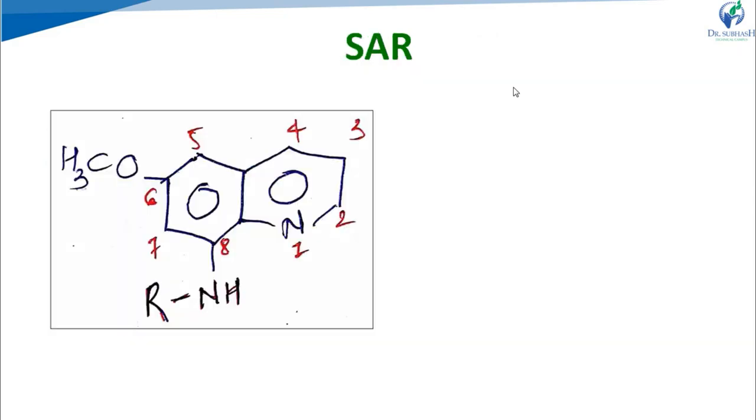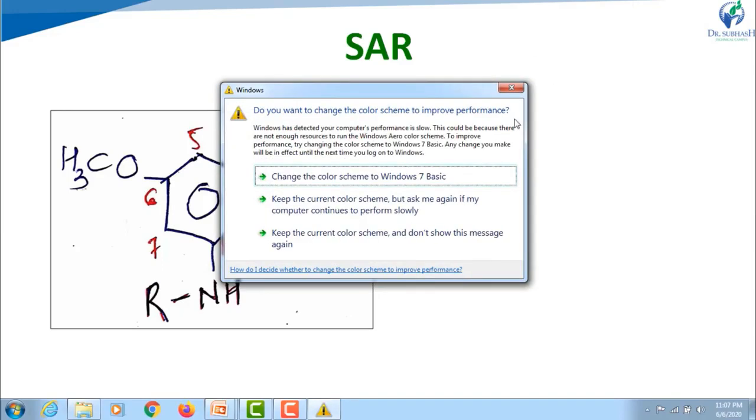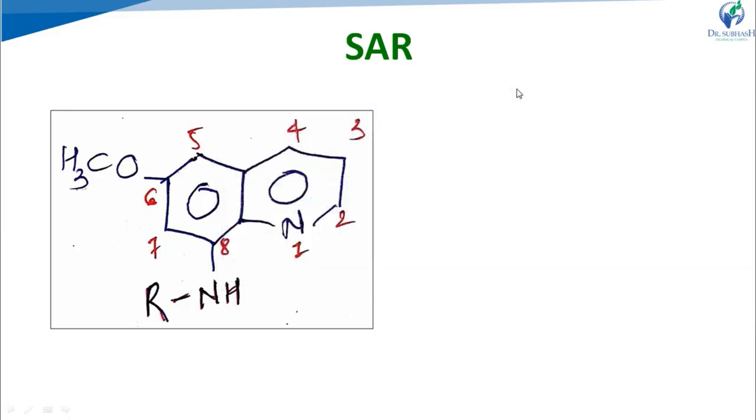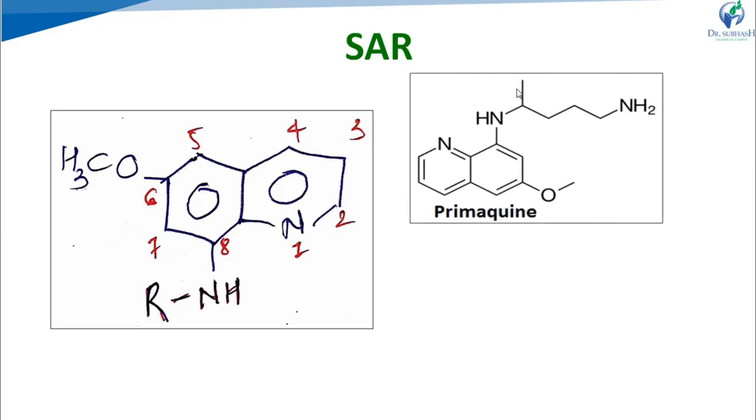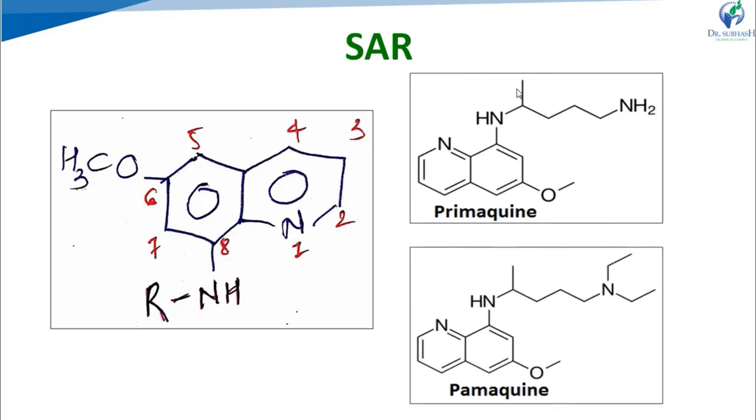Now, some points related to SAR, structure activity relationship, of the 8-aminoquinolines. See the basic structure of 8-aminoquinoline. Right? In the quinoline ring, at the 8th position, there is a substituted amino group. Examples we have seen are primaquine and pamaquine. Same structure, at the 8th position a substituted amino group is present. Right?